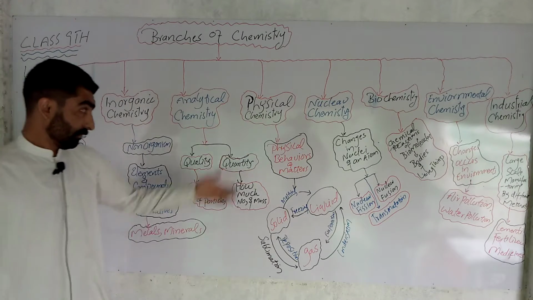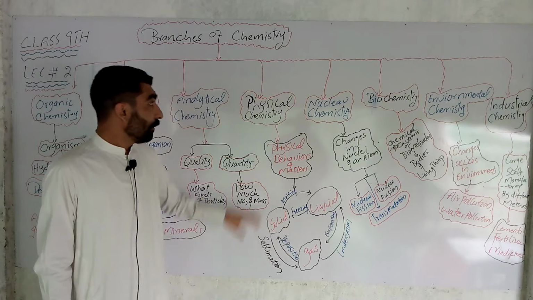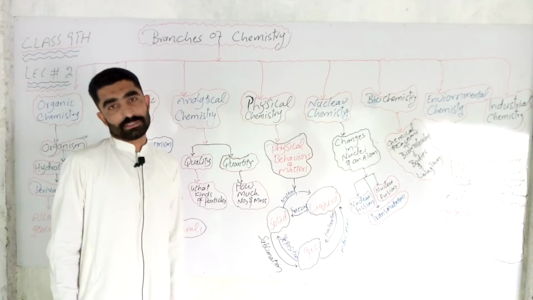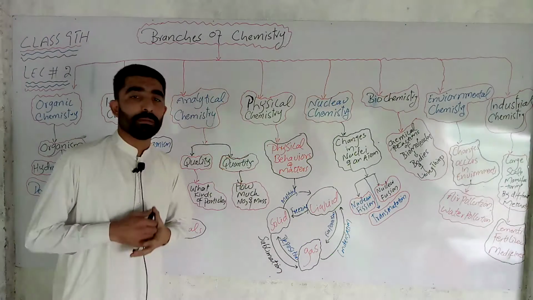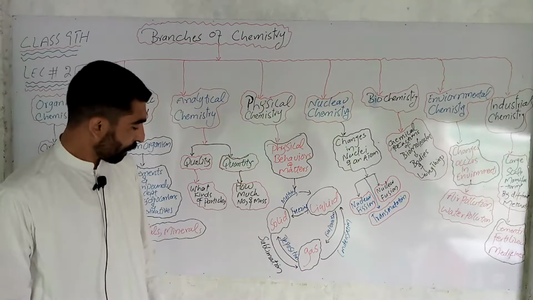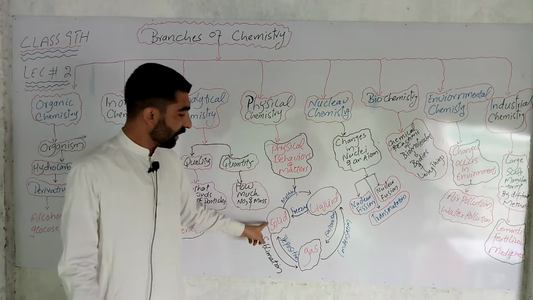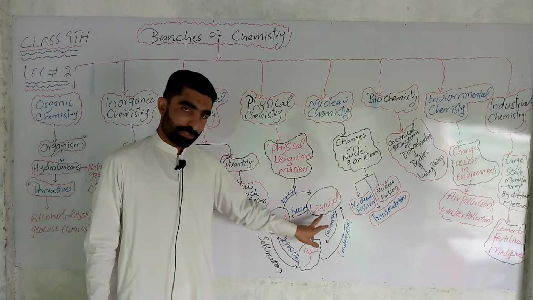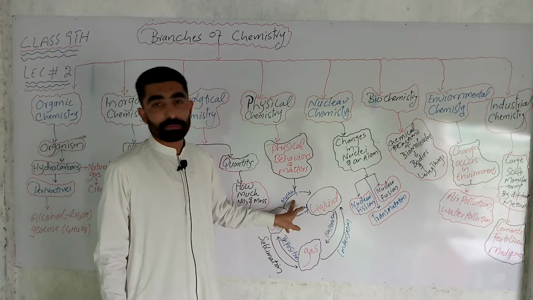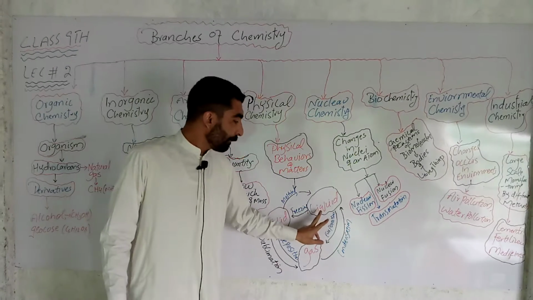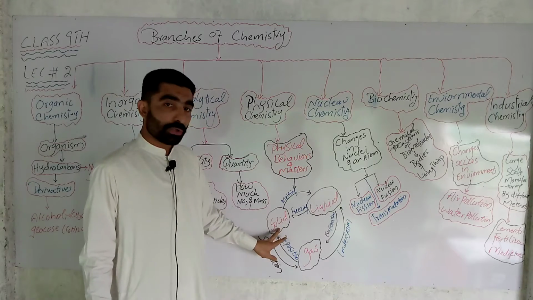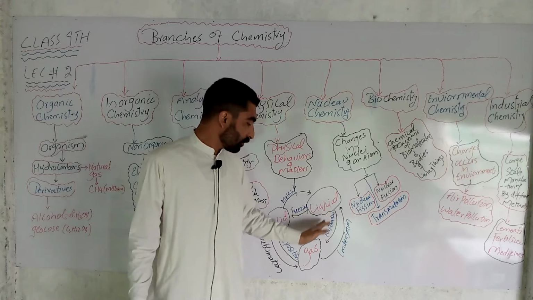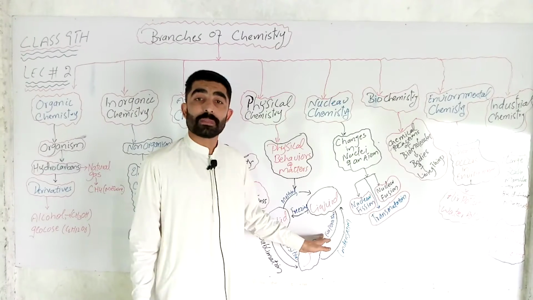Now start the fourth branch, which is called physical chemistry. Physical chemistry means the study of the physical behavior of matter, for example, physical properties and physical changes. There are three states of matter: solid, liquid, gas. If we convert solid into liquid state, this conversion is called melting. If the liquid is converted again into a solid state, it is called freezing. If the liquid is further converted into gas state, it is called evaporation, also called boiling.